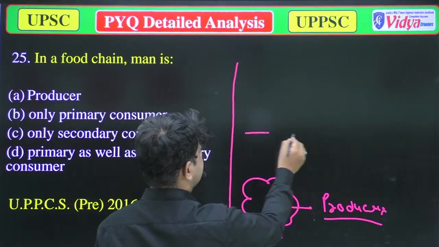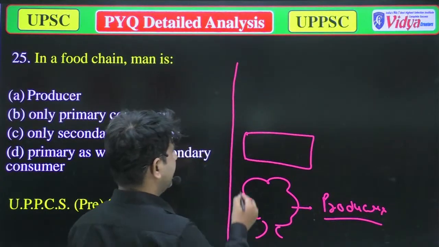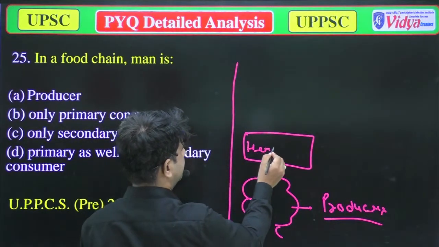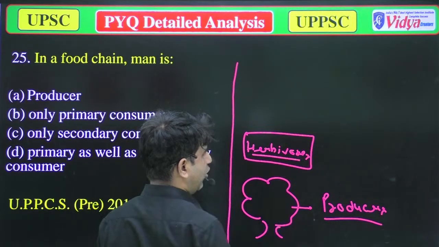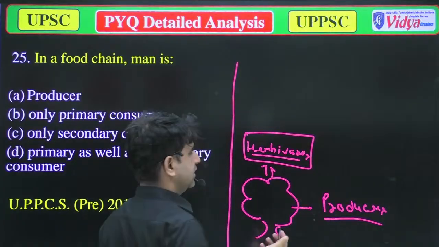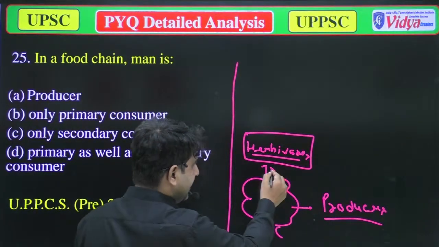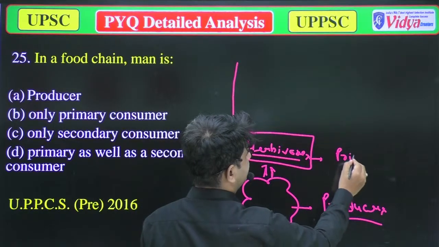And some organisms like herbivores depend on plants. So these are primary consumers.